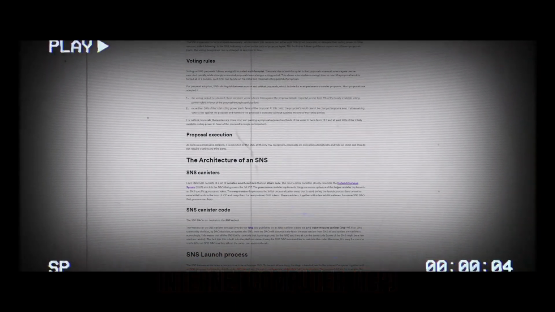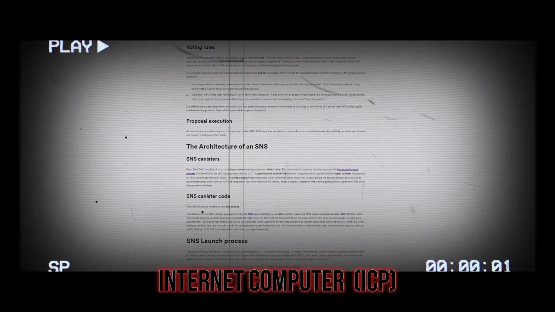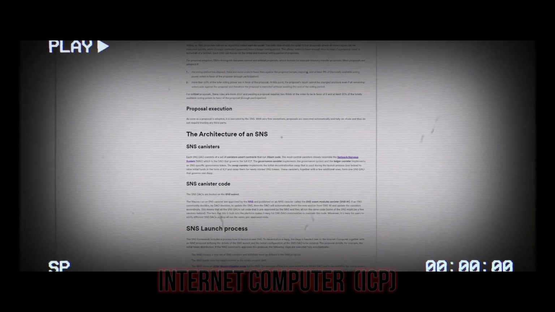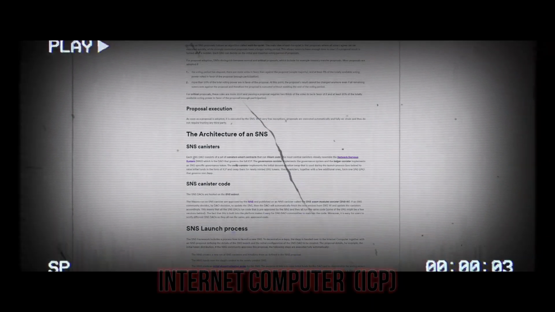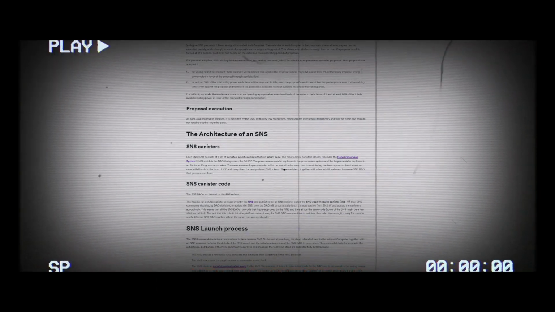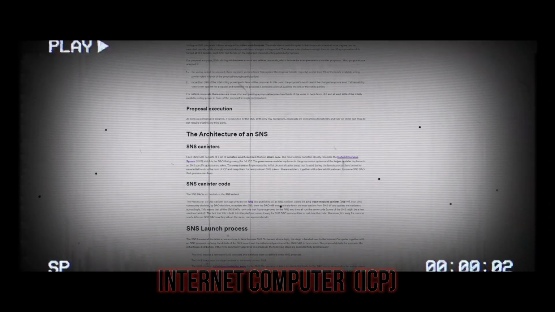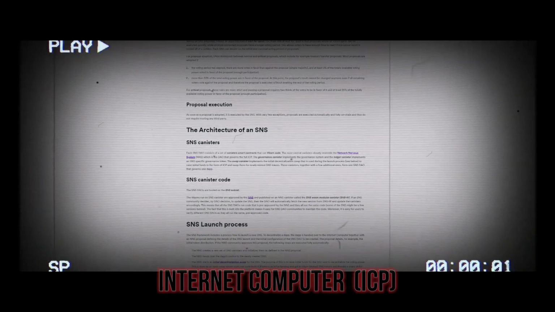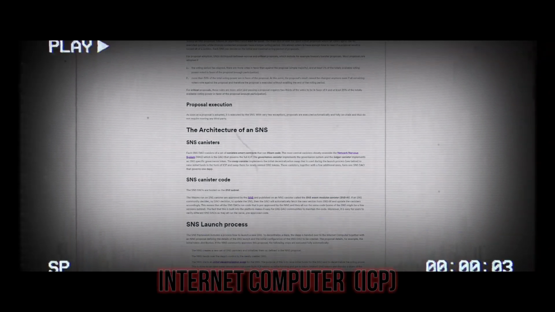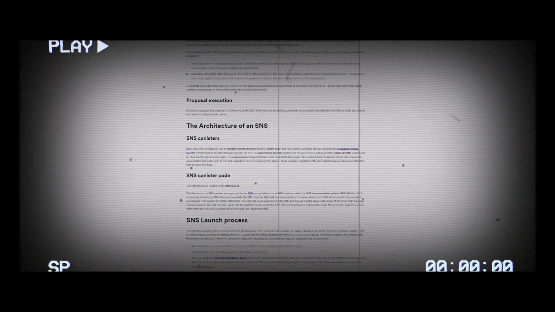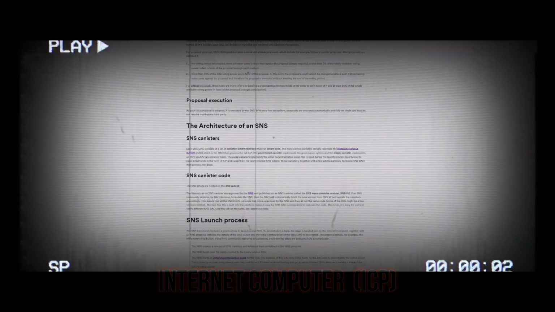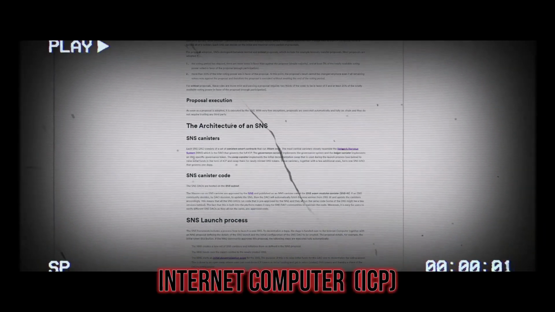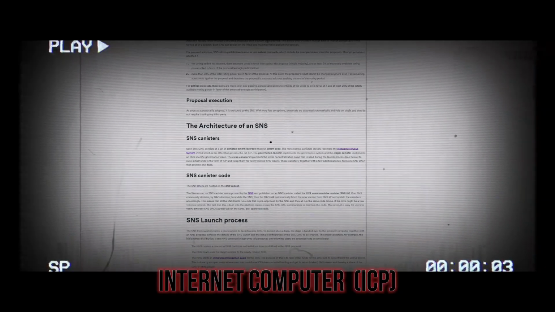The architecture of an SNS. SNS canisters. Each SNS DAO consists of a set of canisters, smart contracts that run WASM code. The most central canisters closely resemble the Network Nervous System (NNS), which is the DAO that governs the full ICP. The governance canister implements the governance system, and the ledger canister implements an SNS-specific governance token. The swap canister implements the initial decentralization swap that is used during the launch process, see below, to raise initial funds in the form of ICP, and swap them for newly minted SNS tokens.